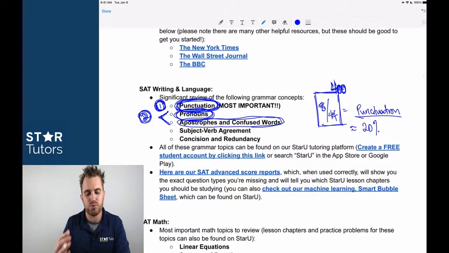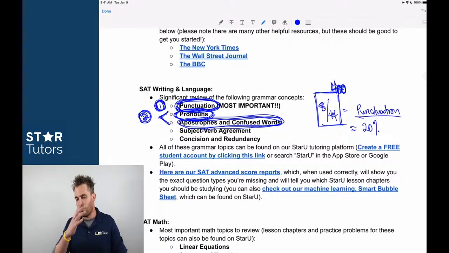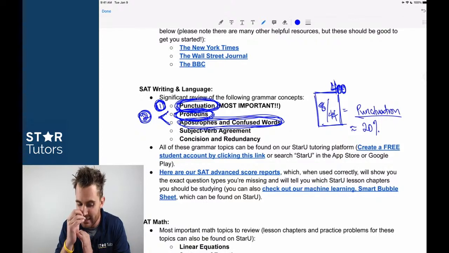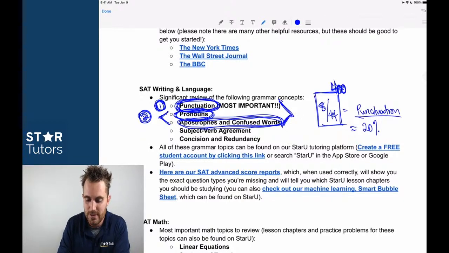The more you know about pronouns, apostrophes, and confused words as they apply to the writing and language section, the better you're going to do. Because all 3 of those topics are rules-based questions. They never change from one test to the next. If 8 out of 44 are punctuation, I'm going to say that 12 out of 44, which is now 30% of the test, is combined in those first 3 topics.